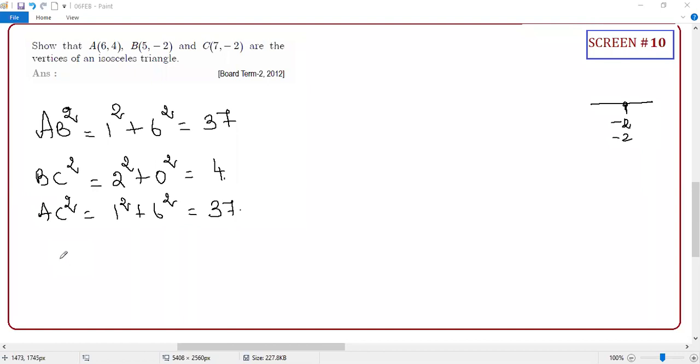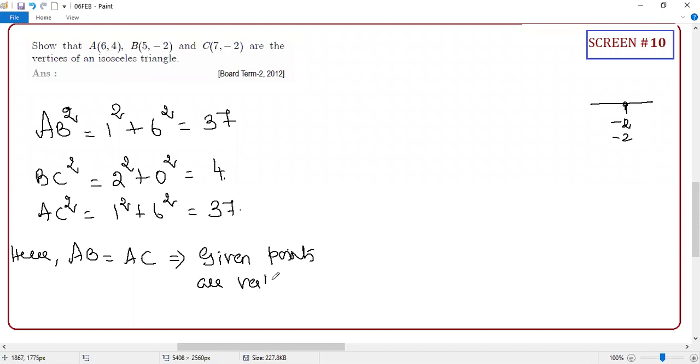So therefore, it is an isosceles triangle because two sides are equal. Which 2 sides are equal? AB and CA. Here you can write AB equal to AC. Sir, I didn't take the root. Root, no problem. AB square equal to AC square means AB equal to AC, no problem. Which implies the given points are the vertices of an isosceles triangle.